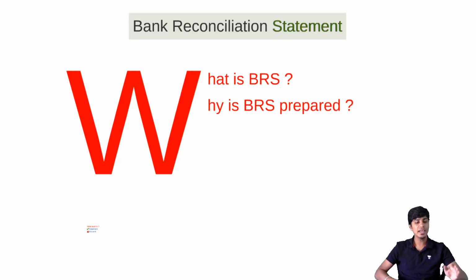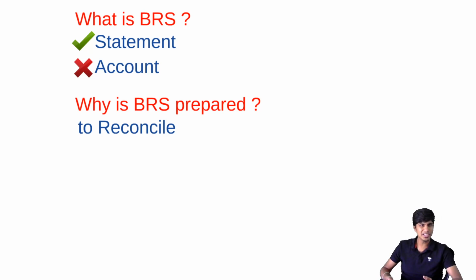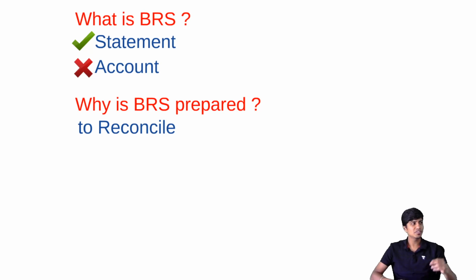If it is a statement and not an account, then BRS is prepared to ensure that we reconcile the difference between the balance as per cash book and the balance as per passbook. What do you mean by reconcile? Identifying the reason for difference. Whenever there are two people fighting, you identify what is the reason they are fighting. That identification of the reasons is nothing but reconciliation. Here, the bank balance is different as per cash book and as per passbook. Now, when there is a difference, it might be because of some error or might not be. But there is a possibility that there is an error.